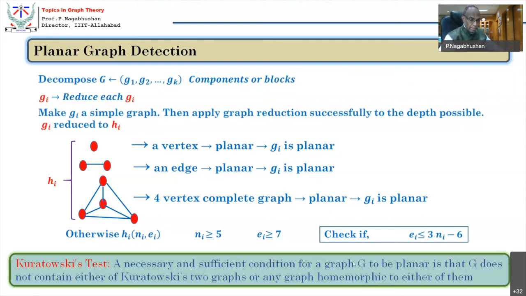The real test is a necessary and sufficient condition for a graph to be planar: G should not contain either of the Kuratowski's graphs. So it should not contain K5. It should not contain K33. Telling is easy. That is why, for your final assessment, I have told, maybe for 24 hours.